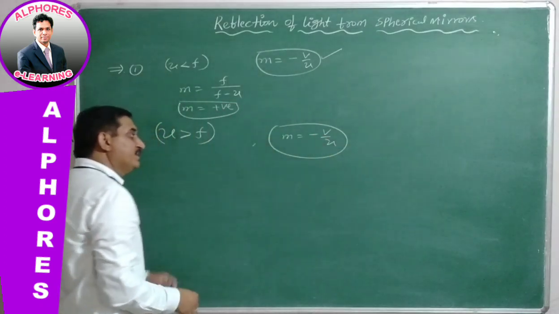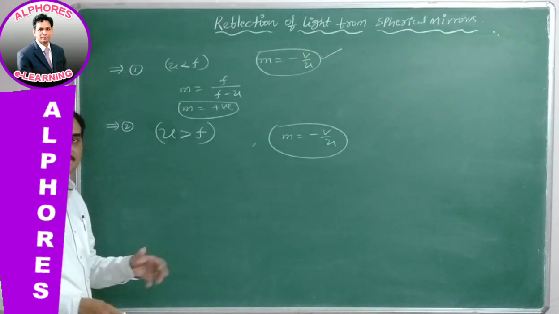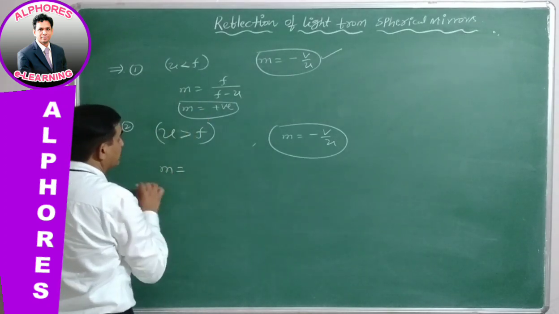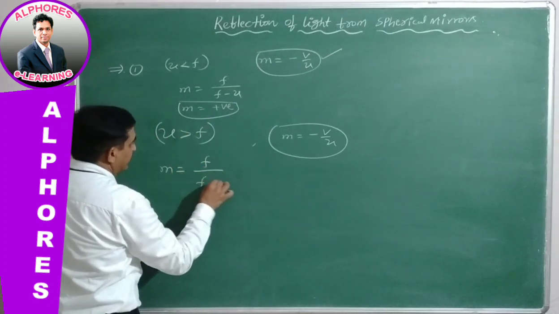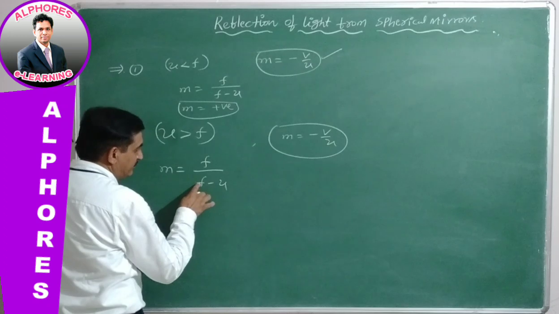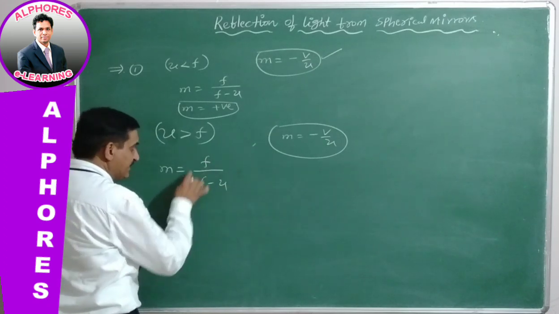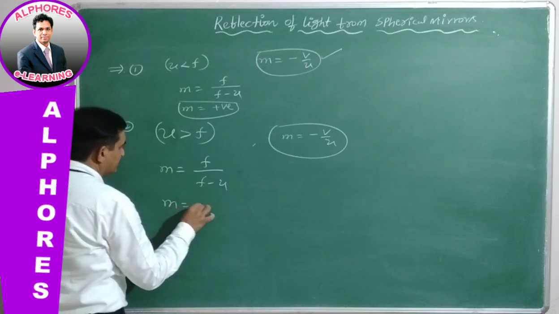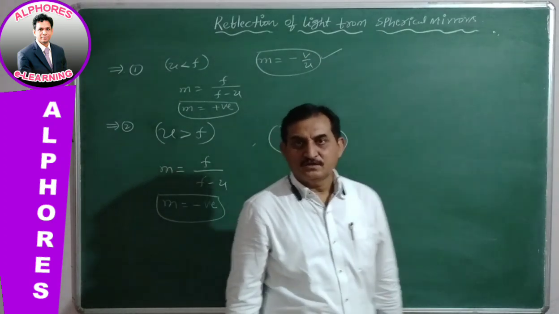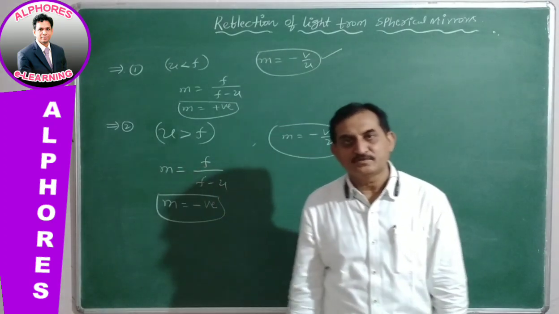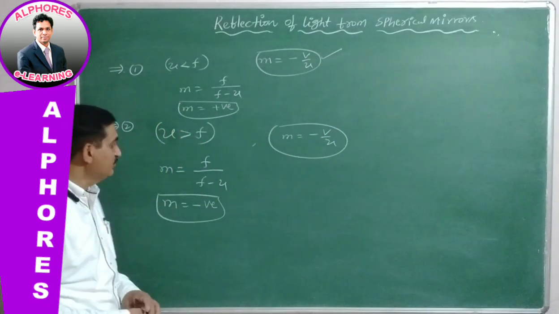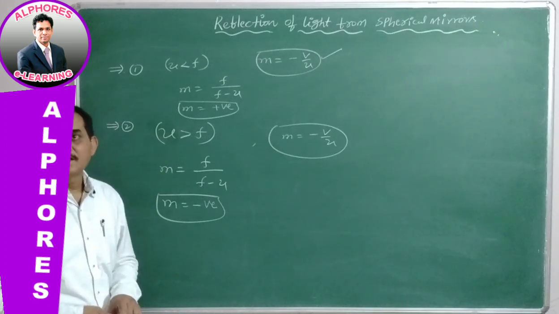Instead, we can also use the magnification formula f by f minus u, where u is greater than f. As a whole it gives a negative value, m is negative. Therefore this image is inverted relative to the object. This is a very important point related to image formation by convex mirrors.